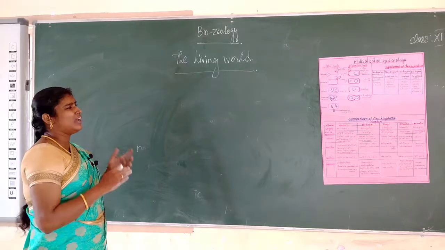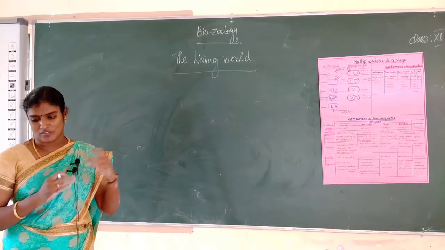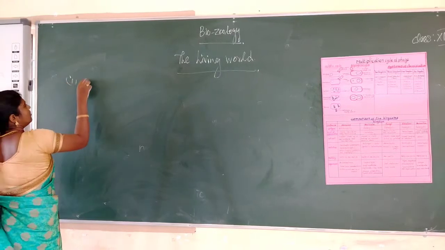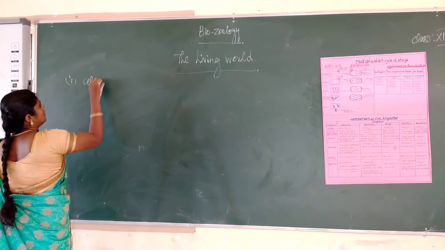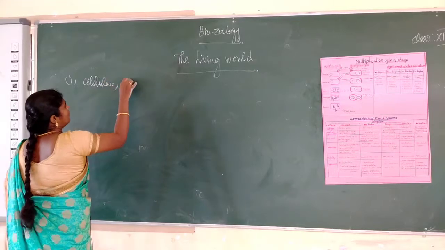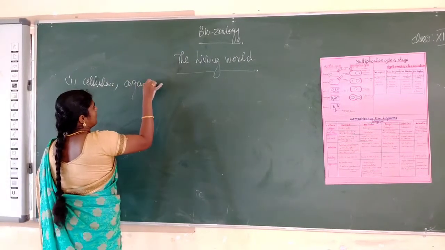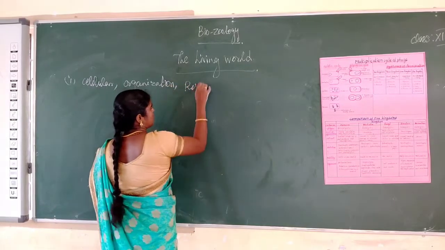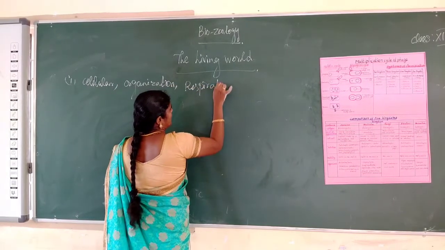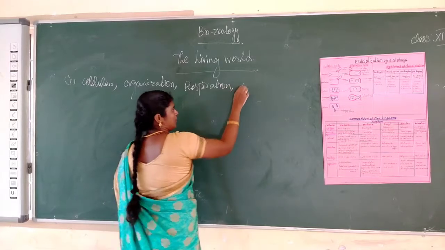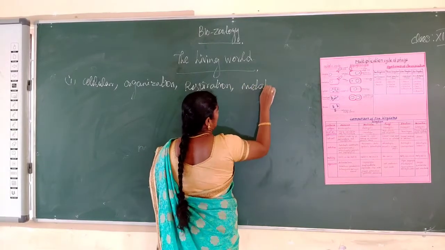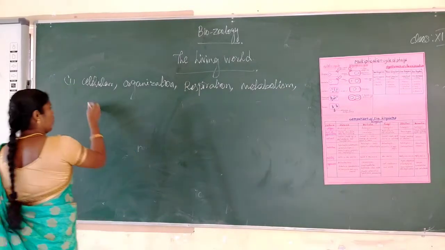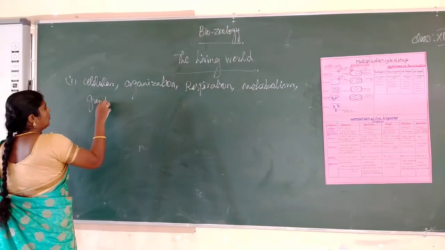What are the key characters of living organisms? The first one, cellular organization. Next one, respiration and metabolism. Next one, growth.